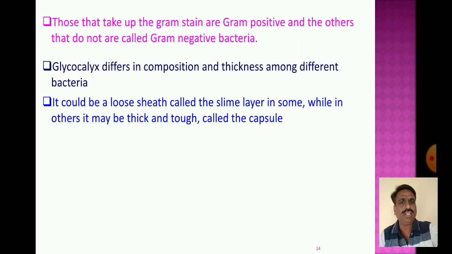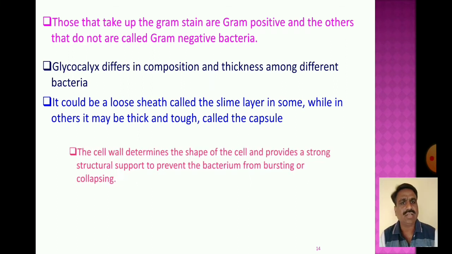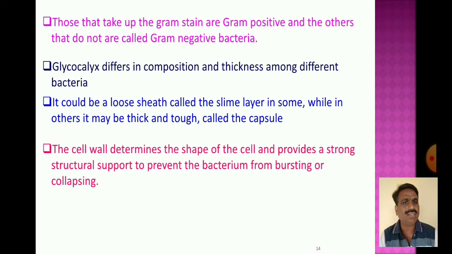The cell wall determines the shape of the cell and provides strong structural support to prevent the bacterium from bursting or collapsing.